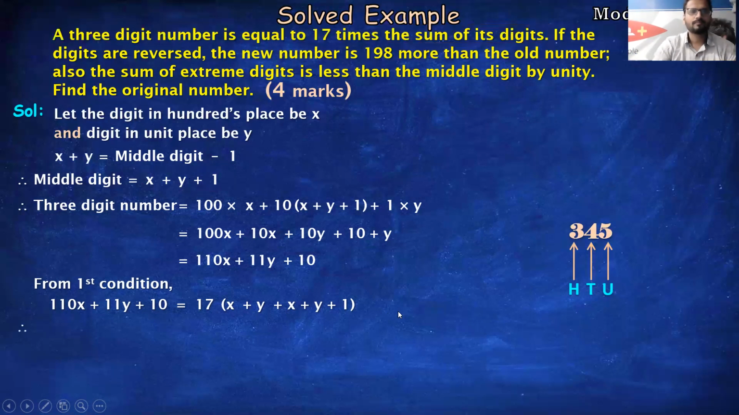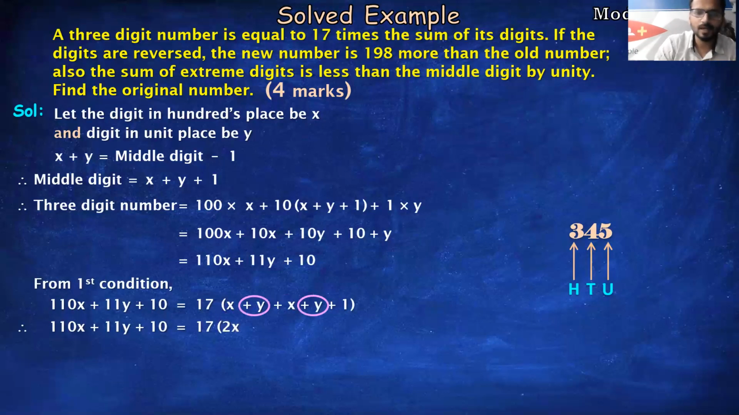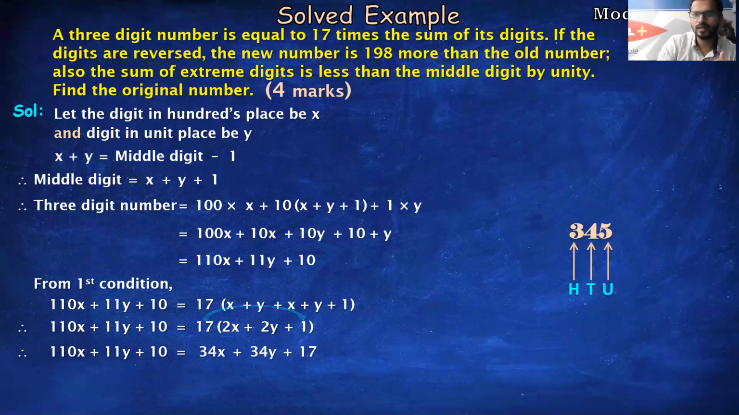Let's solve this further. Left hand side keep as it is. Right hand side में solve the bracket first. x plus x is 2x, y plus y is 2y plus 1. Again solve this further students. 17 into 2x is 34x plus 17 into 2y is 34y plus 17 into 1 is 17.